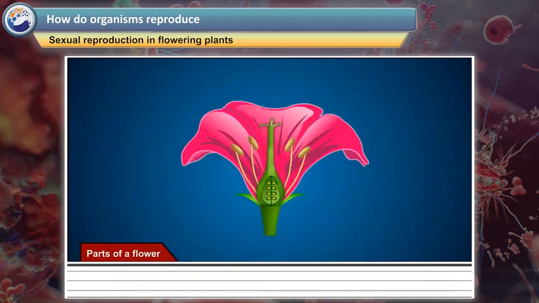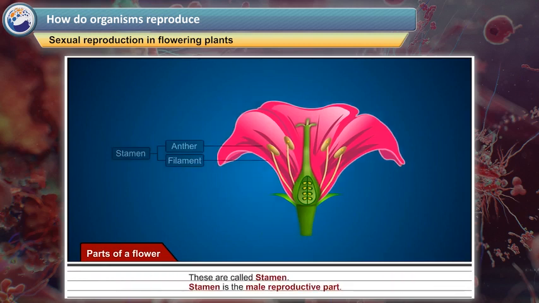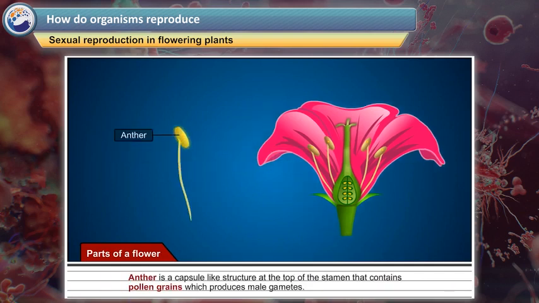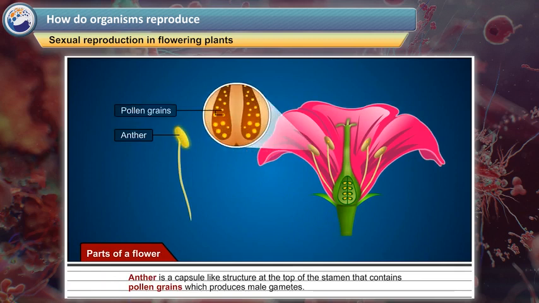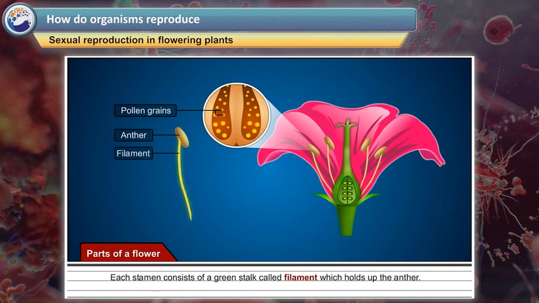Parts of a flower. Male organs. Around the center of the flower, there are many little stalks with swollen tops. These are called stamen. Stamen is the male reproductive part. Anther is a capsule-like structure at the top of the stamen that contains pollen grains which produce male gametes. Each stamen consists of a green stalk called filament which holds up the anther.